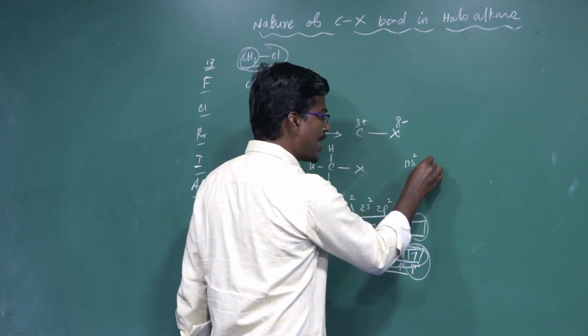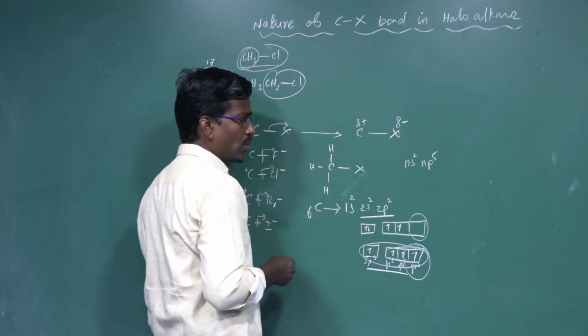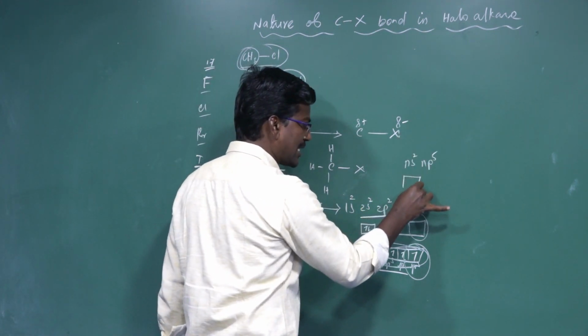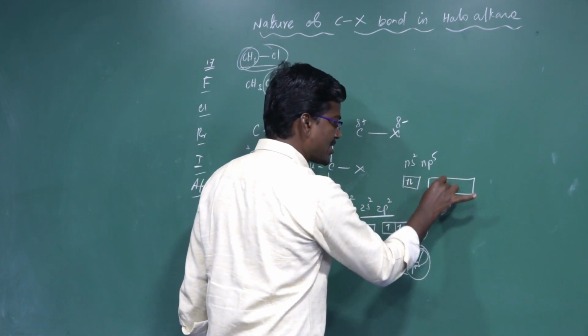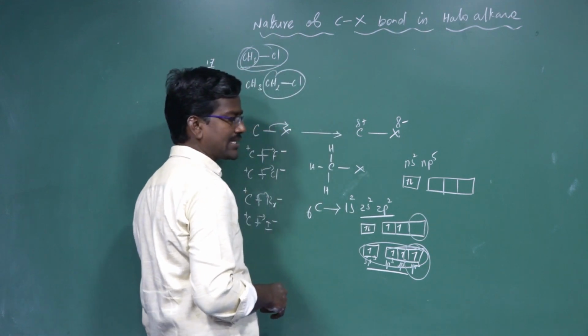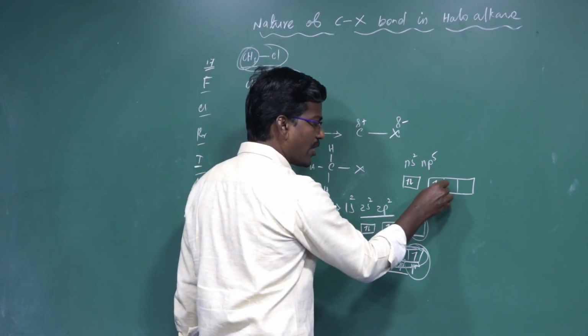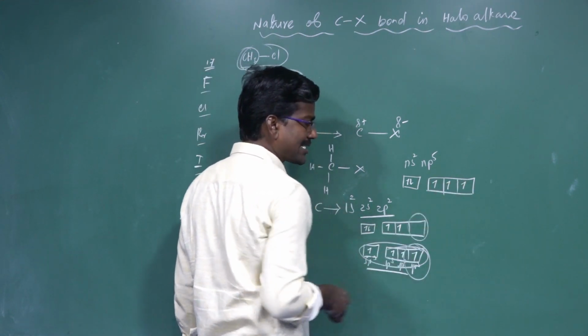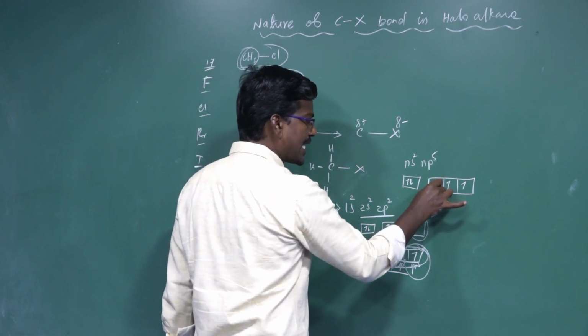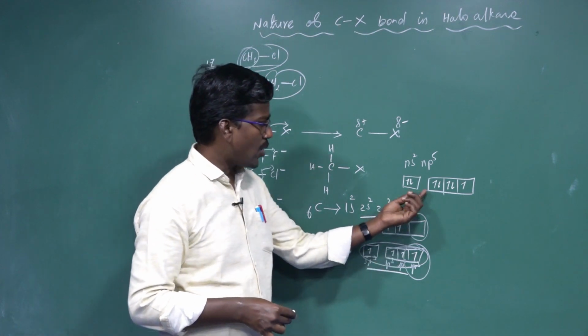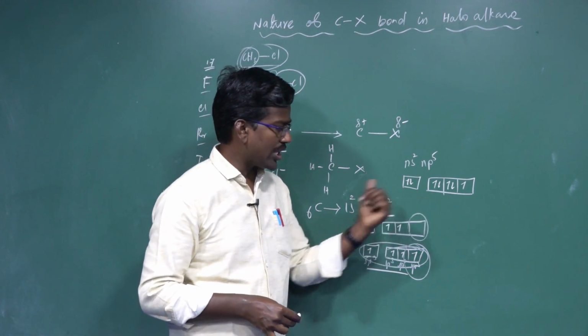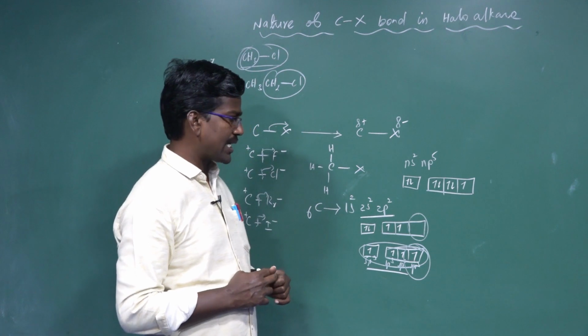configuration, ns2 np5. The ns subshell contains how many electrons? 2 electrons. The np subshell has how many orientations? 3 orientations. How many electrons are there? 5 electrons. According to the Aufbau principle, Pauli exclusion principle, and Hund's rule, the p orbital accommodates 5 electrons in total. Then how many lone pairs of electrons? 1, 2, 3 lone pairs, and 1 unpaired electron is there.